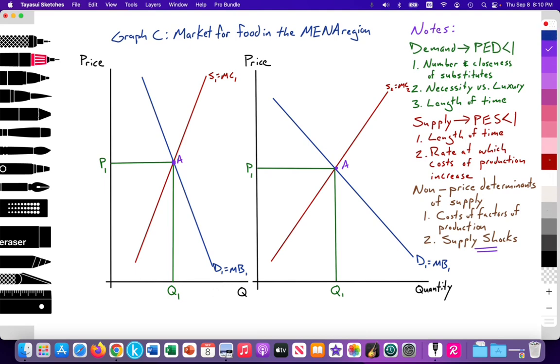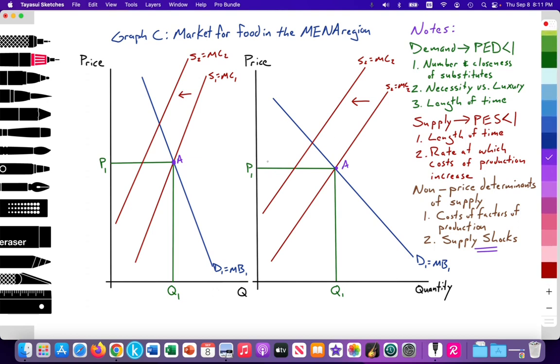Okay, so we're going to have the supply shift in from S1 to S2 in both cases. And again, either graph is fine. Here's S2 equal to the marginal cost of production, S2 equal to the marginal cost of production. So supply curve is shifting inwards due to this supply shock. Fine. So in the short run, we're going to hold price constant at P1. And at P1, the new quantity supplied is right here at point B.